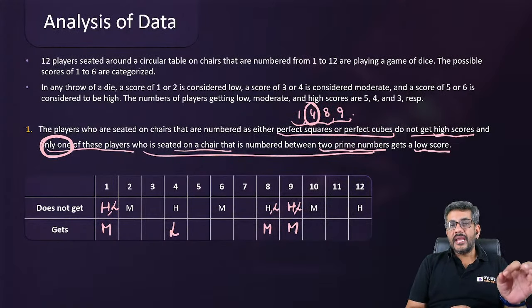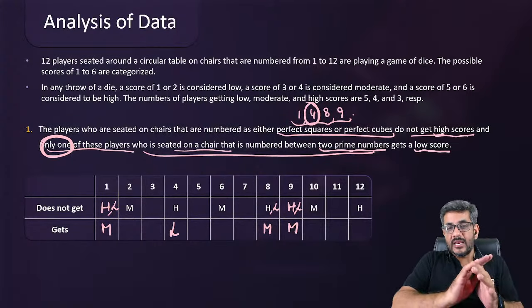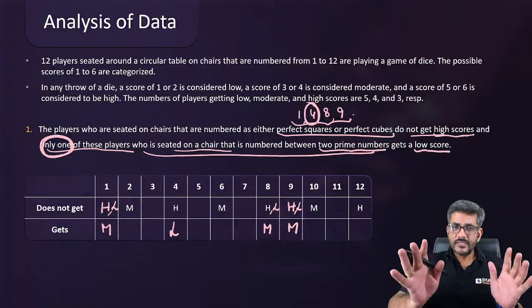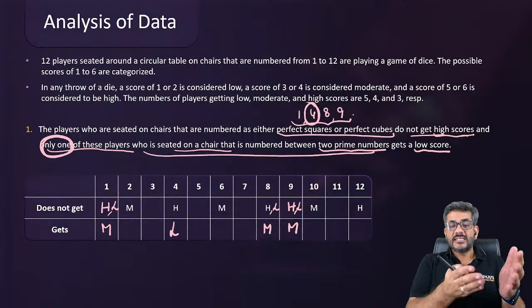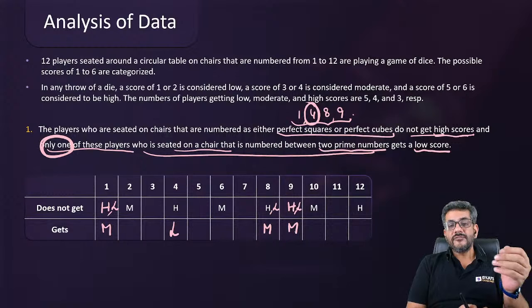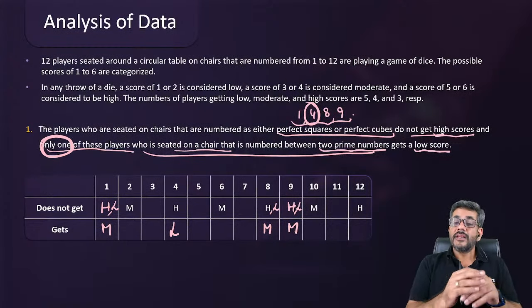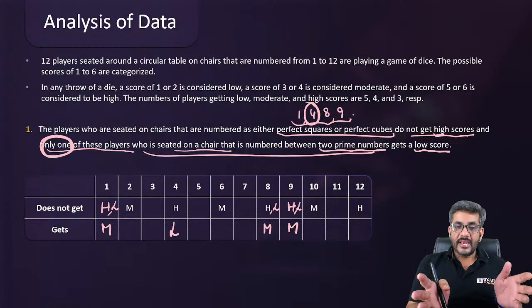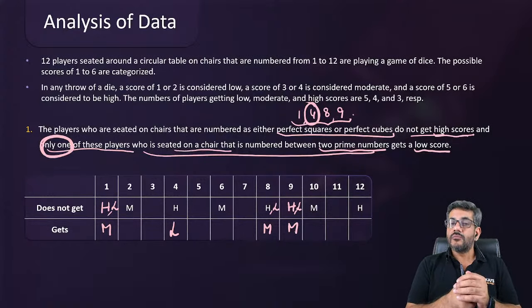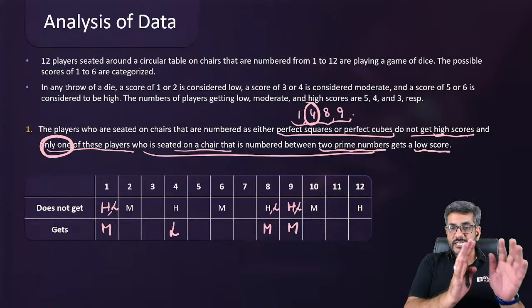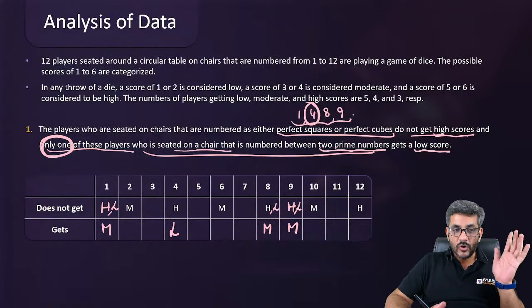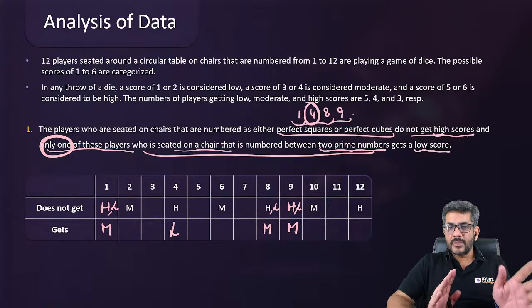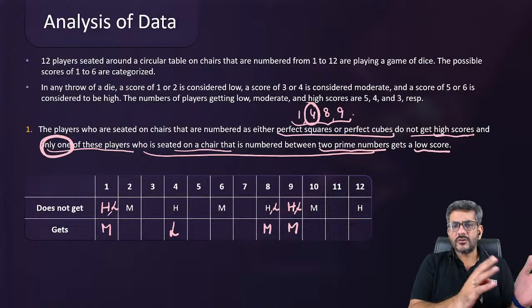None of 1, 8 and 9 got a high score, we first put a cross on high. Then he said only one of them gets a low score, and that person is already fixed. That is person number 4. So person number 4 gets a low score. So 1, 8, 9 would not be getting a low score as well. So 1, 8, and 9, they all would be getting a moderate score. That is for sure. So till now, the information is like this: we have got 3 people who got moderate scores. We got 1 person who got a low score, and about the other people, we know that they have got either a moderate or a high score.